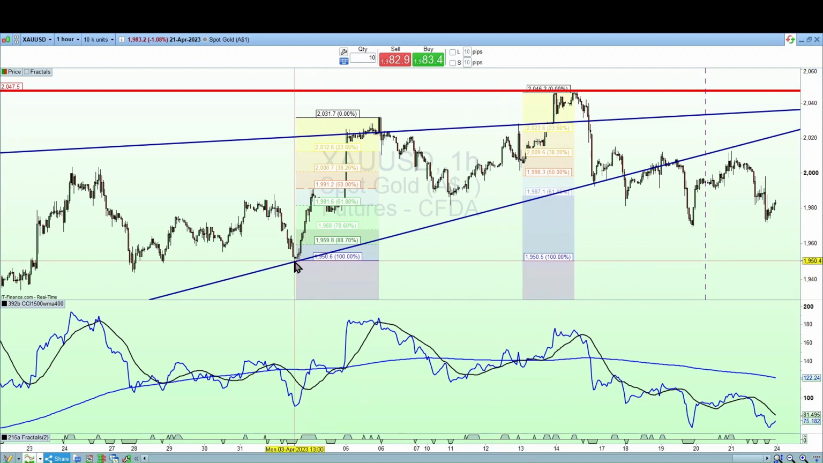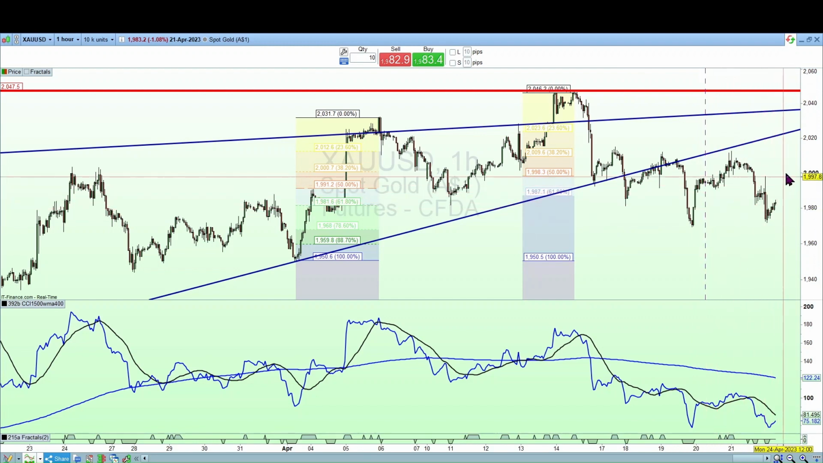So between that low at 1950 to that high at 2046, you can see there the 61% was at that level there at 1987, and it's broken down through that. It's touched it once, then it's broken down through a couple of times. So that's a weakening sign, and we could see some further downside possibly.